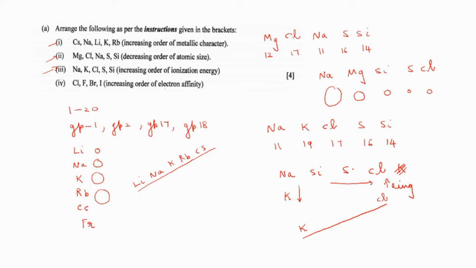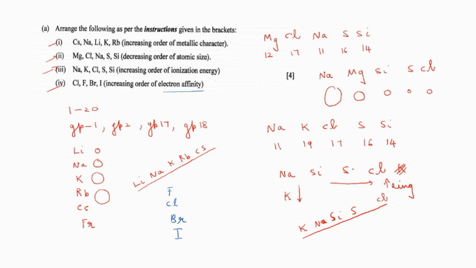So what will be the order? Potassium, sodium, then silicon, then sulfur and chlorine. Got it? Last one. Chlorine, fluorine, bromine and iodine. Increasing order of electron affinity. Fluorine, chlorine, bromine and iodine. This is the order in which group 17 elements are present.